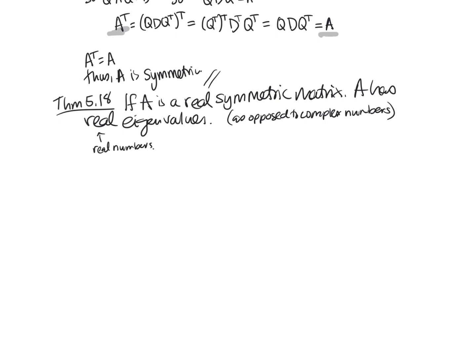So here's theorem 5.19. And that says that if A is a symmetric matrix, then any two eigenvectors are orthogonal.